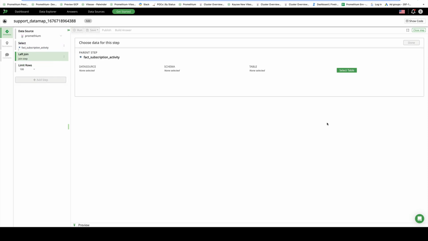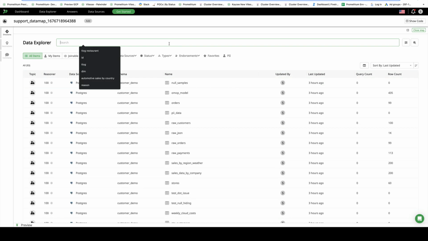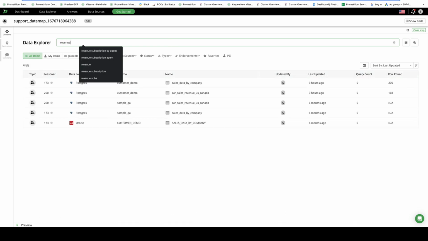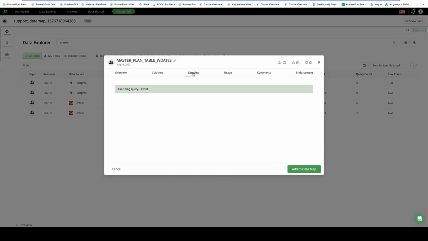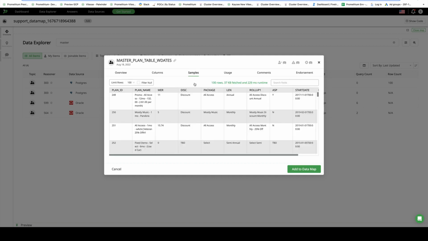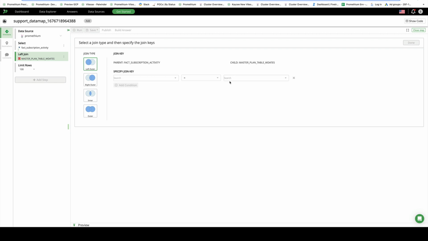Let's join this to a table in Oracle. Let's look for revenue. It looks like I have this one. I don't think that's the one I want, so maybe I'll look for a different one. Okay, I think this is the one I want. Let's make sure this is a proper table. Okay, the query looks all right. So I'm going to join it.